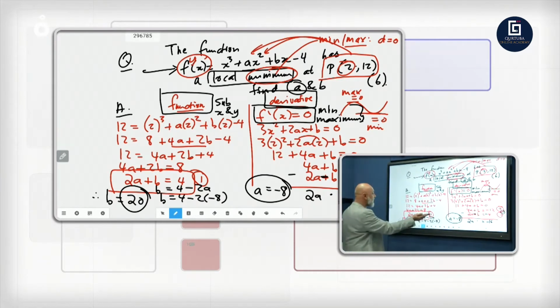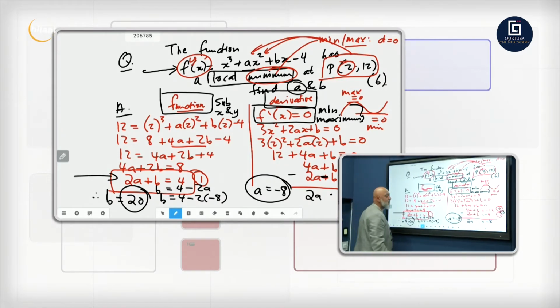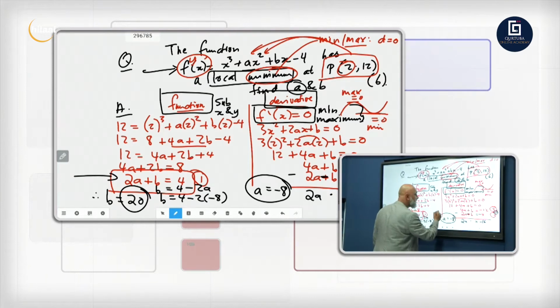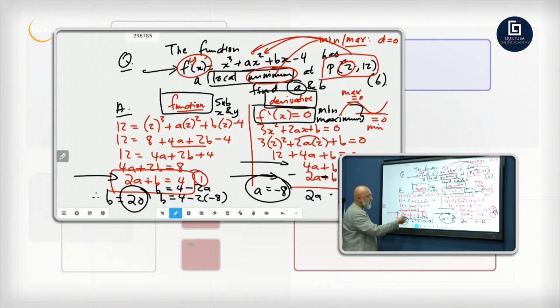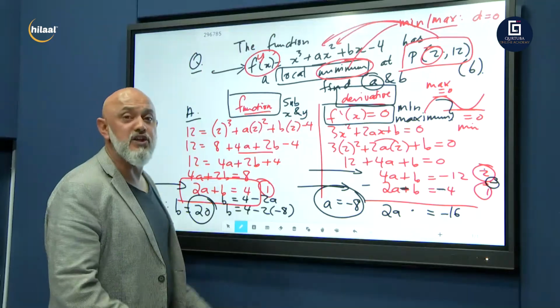And there we go. Two equations. Equation number 1. And equation number 2. We solve simultaneously and we get our values for A and B. Okay, so that brings us to the end of equations of tangents.